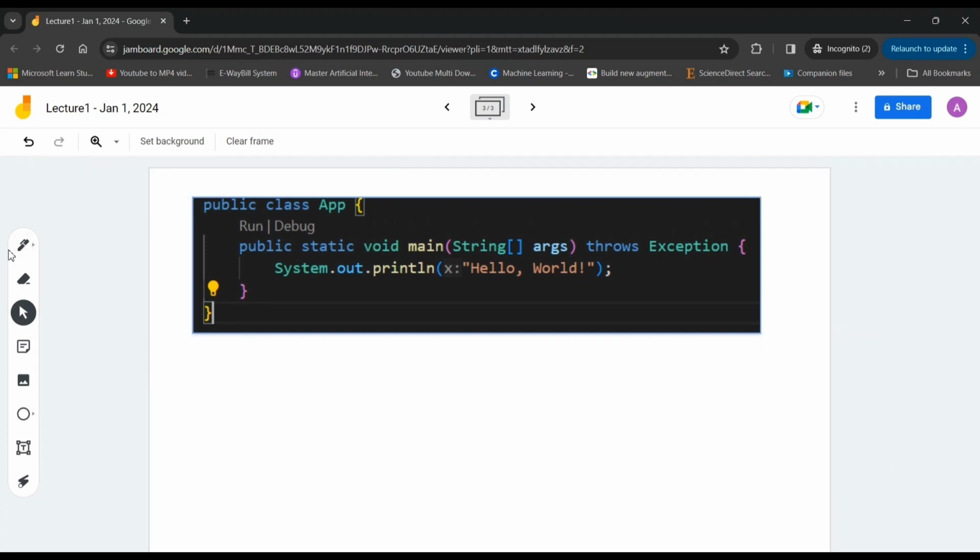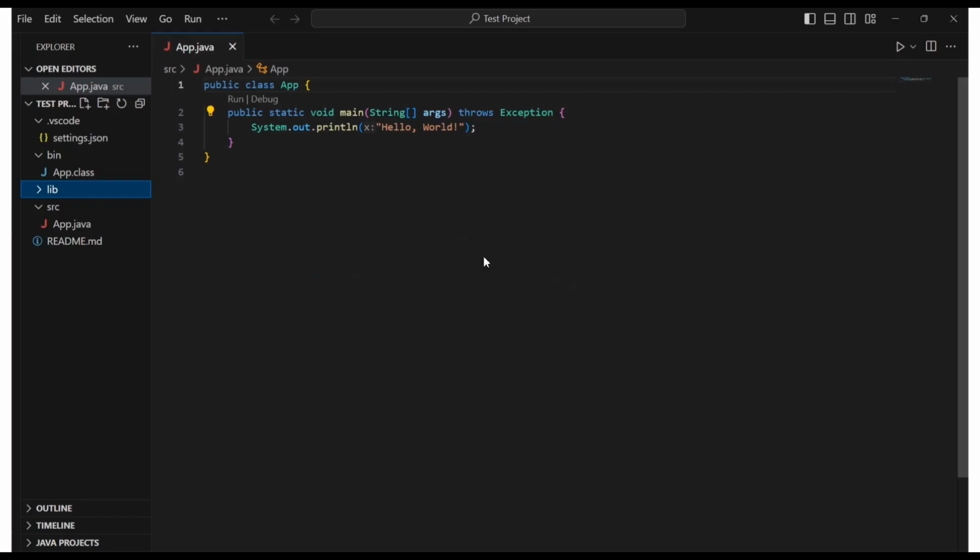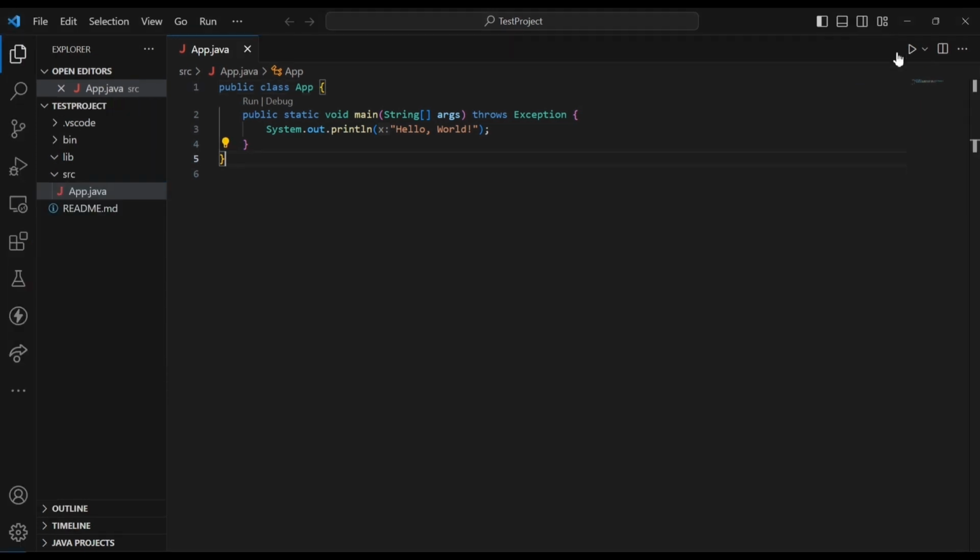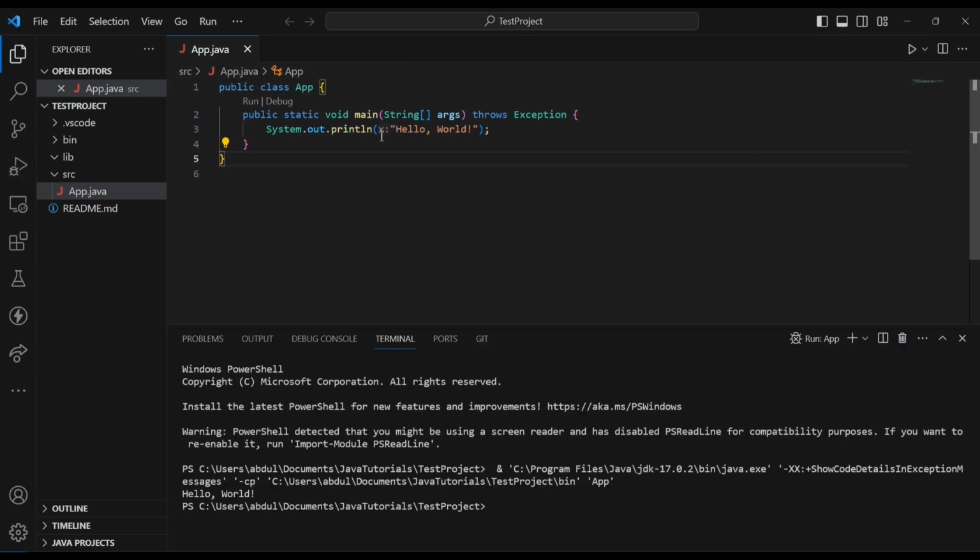So, what is public? You might be confused about what this stuff is. This is our actual Hello World program, and if I go here and run the program itself, I've got a run button here, so this is the actual program in VS Code. If I click on this run button, it will print this Hello World thing. You can see here it gives us Hello World.